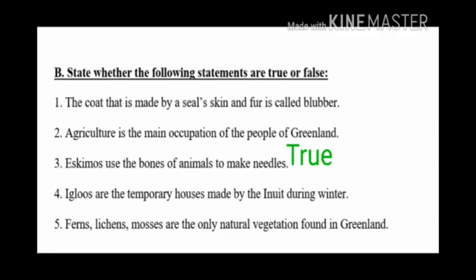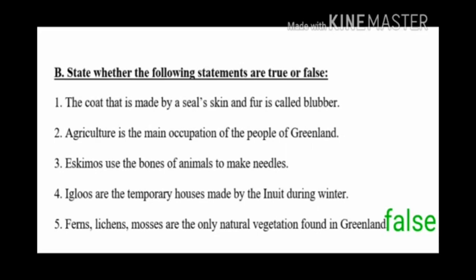Fourth question. Igloos are the temporary houses made by the Inuit during winter. The answer is true. Igloos are the temporary houses made by the Inuit during winter. Children, fifth question. Ferns, lichens, mosses are the only natural vegetation found in Greenland. The answer is false. The natural vegetation includes mosses, ferns, lichens, grasses, and bushes which grow only during the summer season.